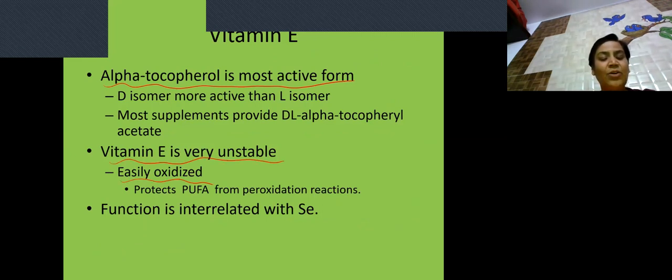Because it is easily oxidized due to the ring in it. And just now I told you its function is being an antioxidant. So selenium also plays a very important role. Selenium is a trace element, actually, which is a component of glutathione peroxidase.